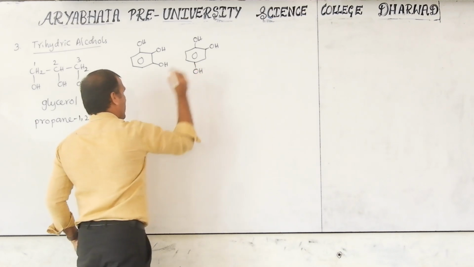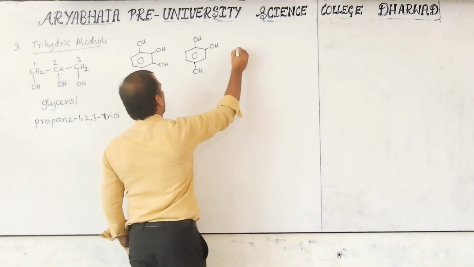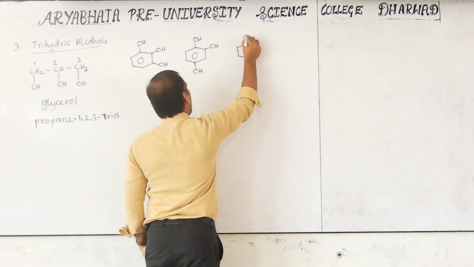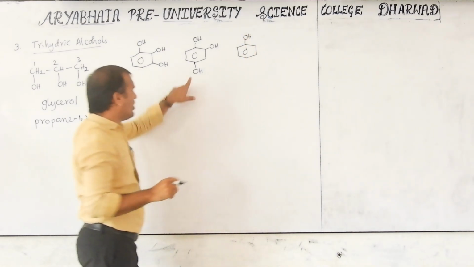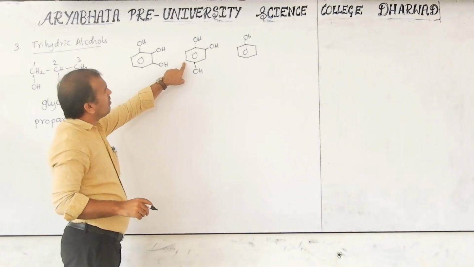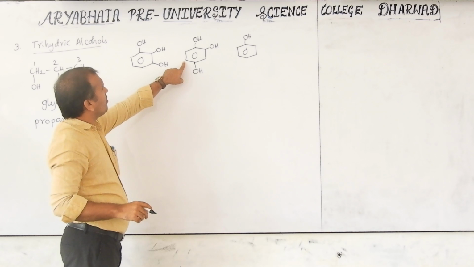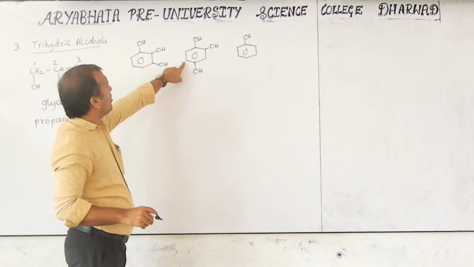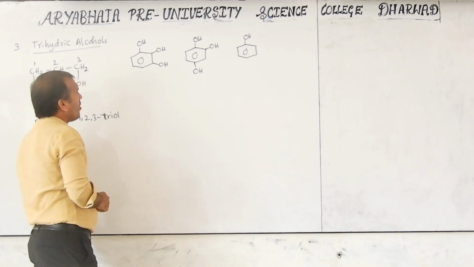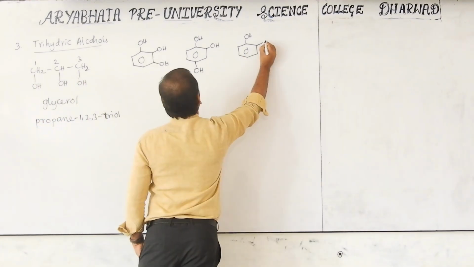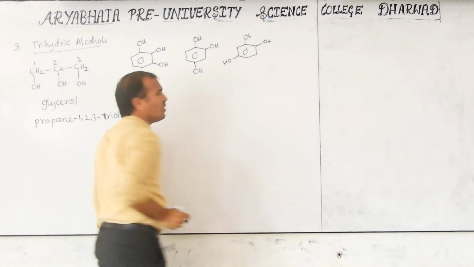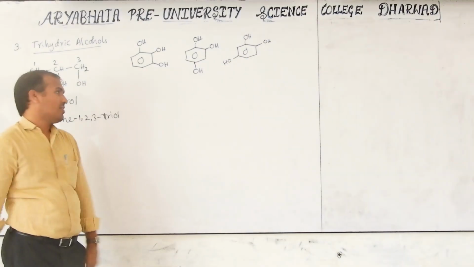Next, another possibility over here: OH. If you shift this OH here, then the name will remain the same or not, we'll check now. Small mistake in the structure.